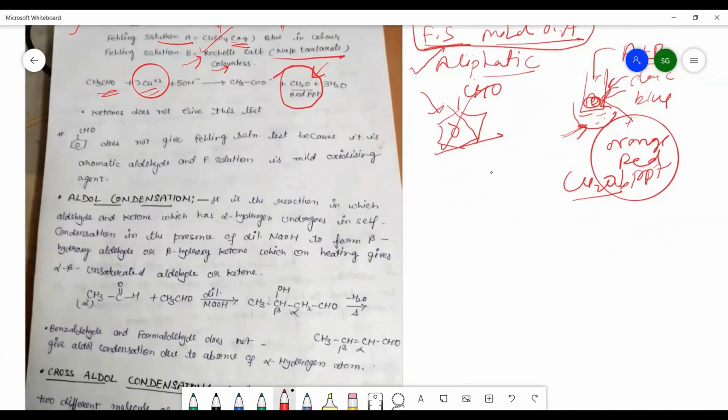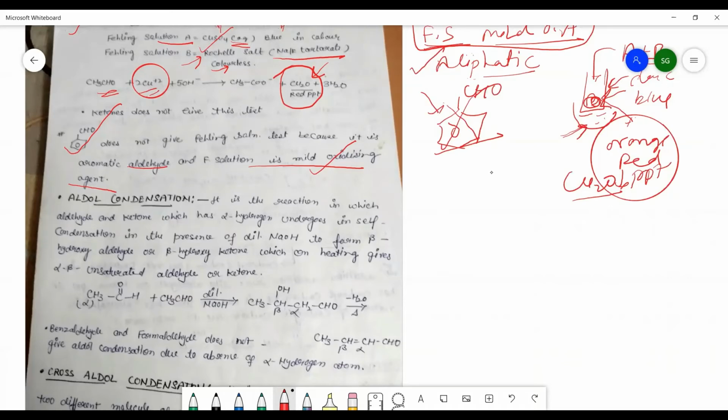Again, ketones don't give this test. So I have explained why C6H5CHO will not give the Fehling's solution test: because it is an aromatic aldehyde and Fehling's solution is a mild oxidizing agent. Now, up to here, you have to complete the reduction and the oxidation processes.